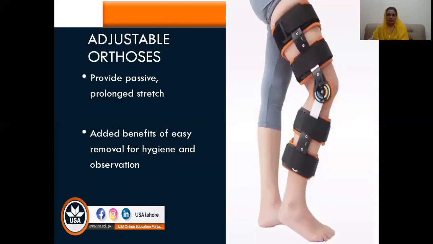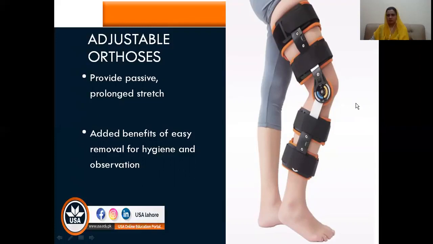A more adjustable and a more convenient option as compared to the serial cast is to use adjustable orthosis. As you can see, these are these kind of orthoses. They provide you with passive prolonged stretch, and the benefit is that they are more hygienic, and they can be removed, and there can be skin observation.